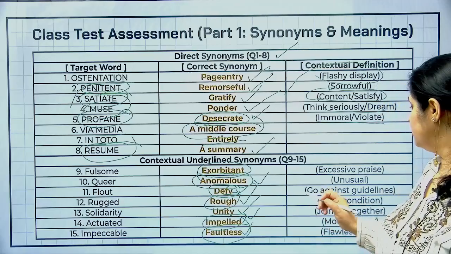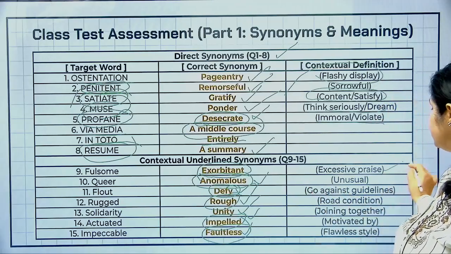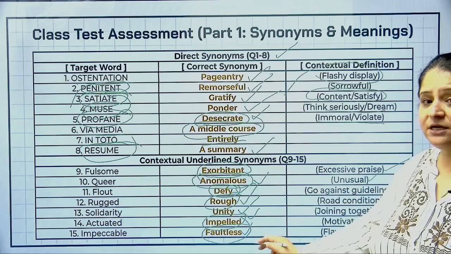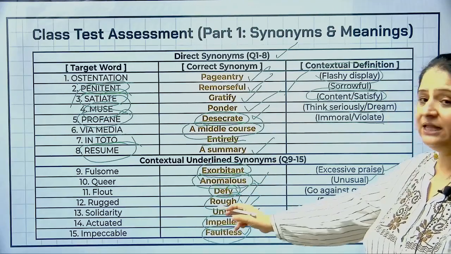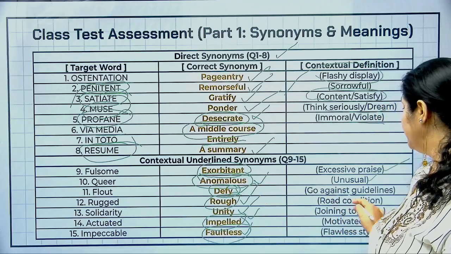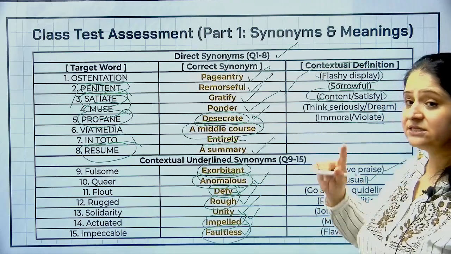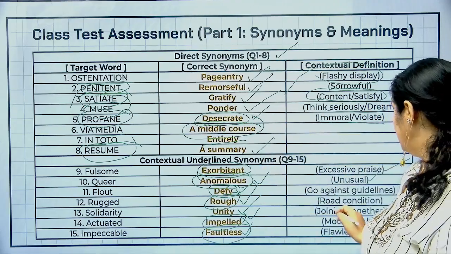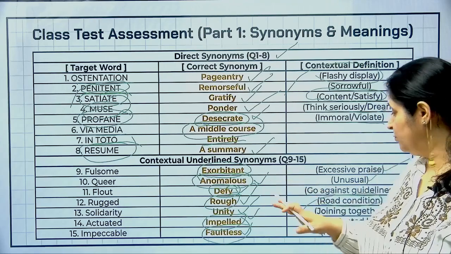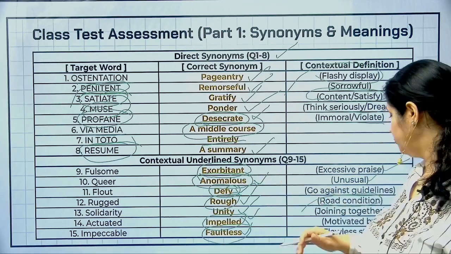Alright students, so now यहाँ पे देखिए, fulsome का मतलब था excessive praise, cure मतलब unusual, and that is how we are finding out the synonyms of the words from the options and getting to the correct answers. और flout का मतलब होता है going against the guidelines because they flouted the guideline. Okay, rugged road का मतलब road condition कैसी थी कि वो बिल्कुल smooth नहीं था, rough road था.